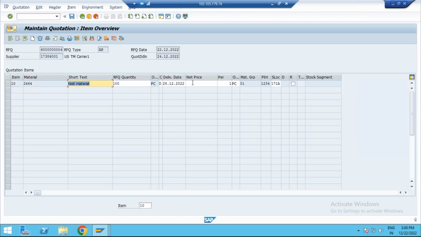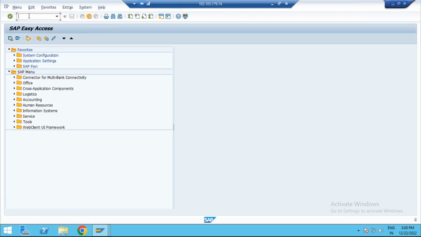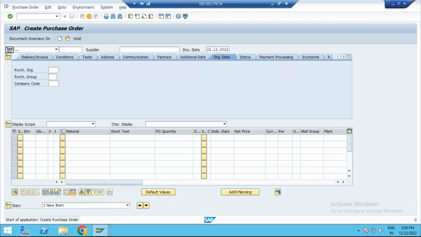Quotation means the details you enter. Suppose this vendor is ready with 100 euros. Maintain the quotation with the same number in the system here. I have no need to compare quotations because there is only one quotation. Whenever we finally create a purchase order in the system, you observed that there are no changes in the purchase order.